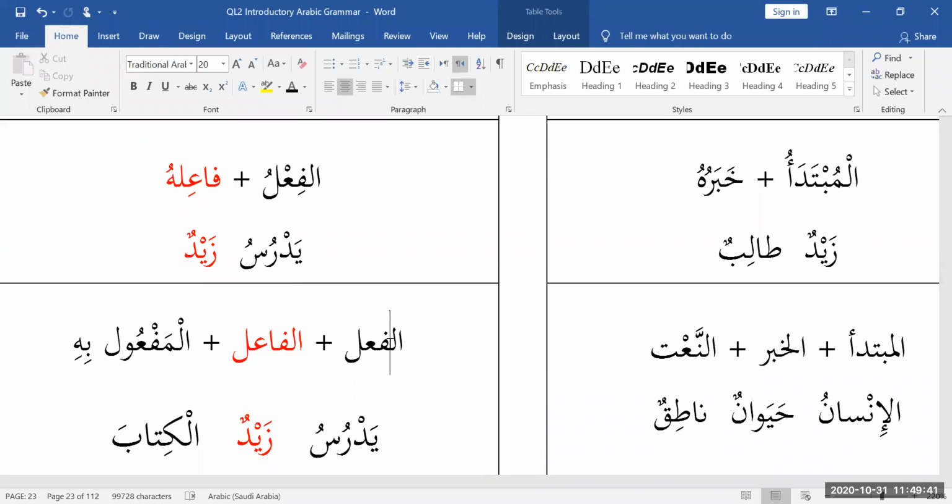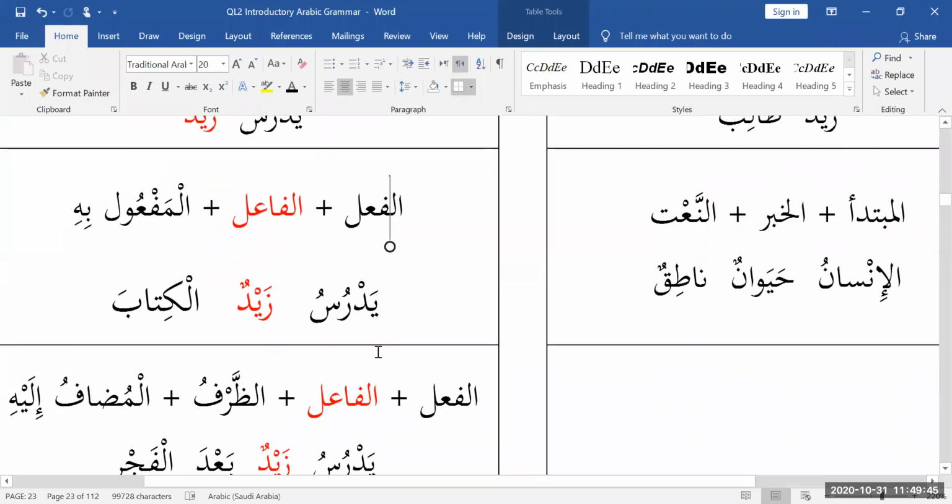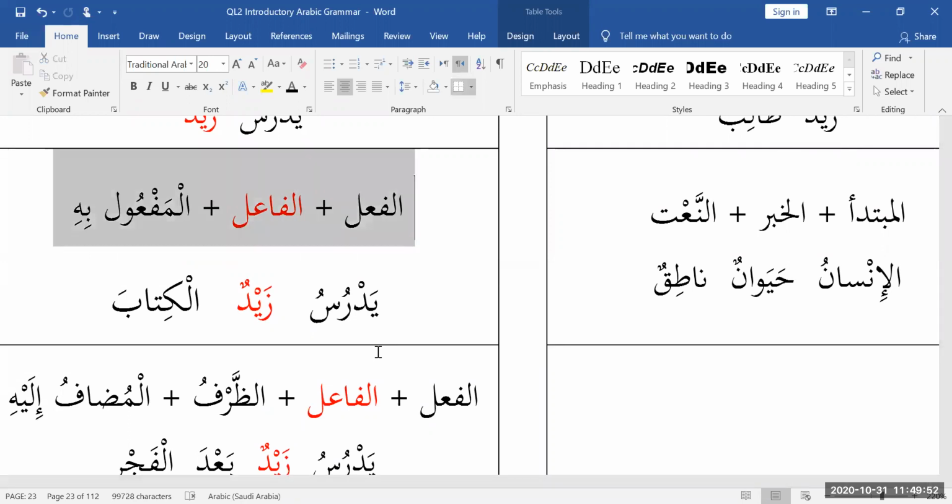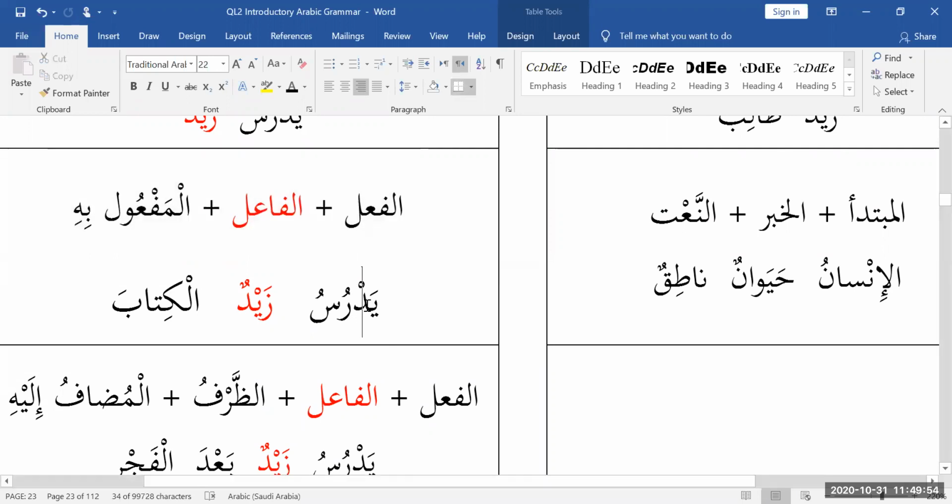Can I add stuff to al-jumla al-fi'liya? Sure, I can add a million words if I want to. Here we go. Al-fi'l wal-fa'il wal-maf'ul bihi. V for verb, D for doer, O for object. VDO. Remember VDO? We studied this in easy intro to Arabic books, as well as in the previous course, which is the introductory Arabic morphology. VDO, video. Remember, VDO, verb, doer, object, is a very typical